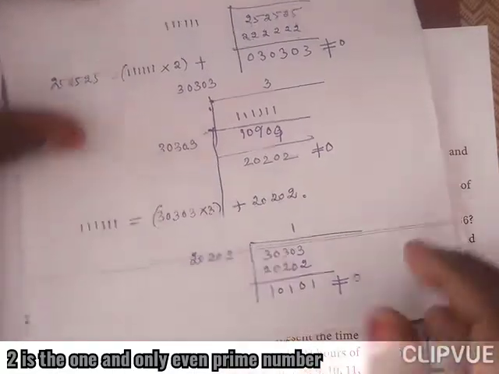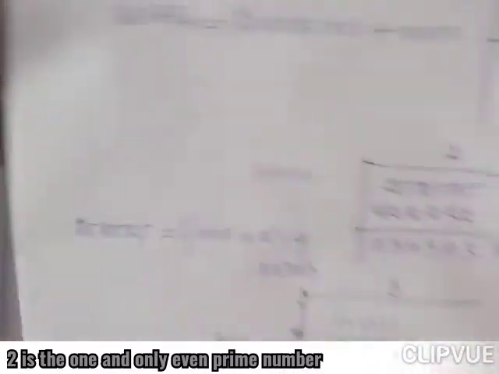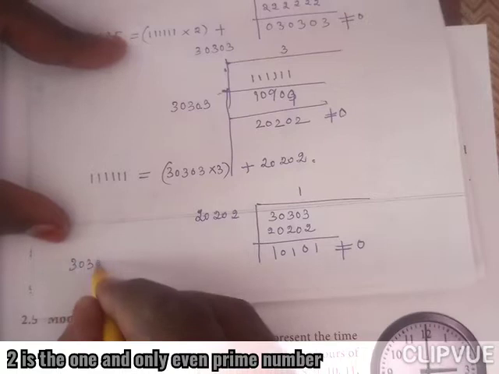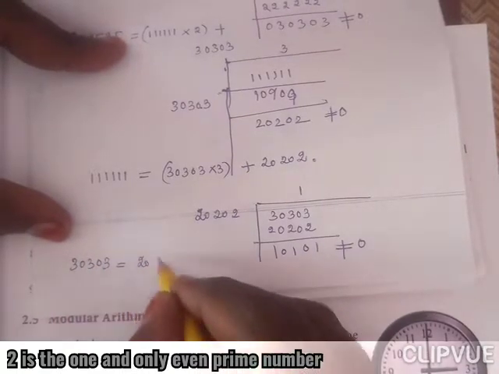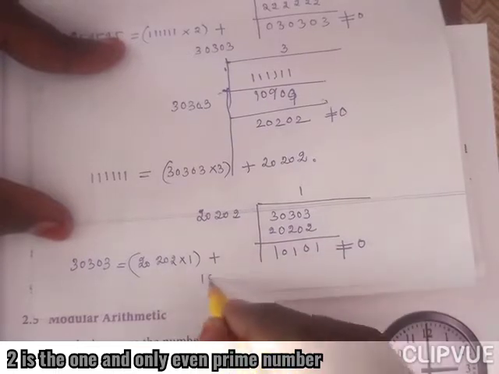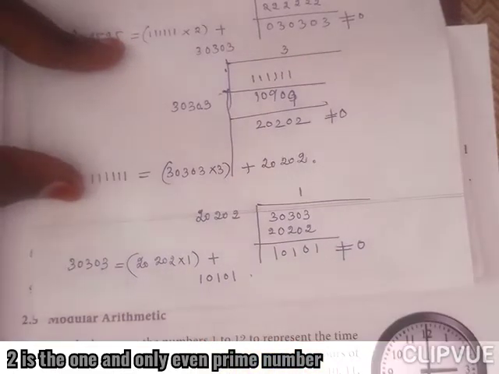So this can be written as 30303 into 1 plus 10101.